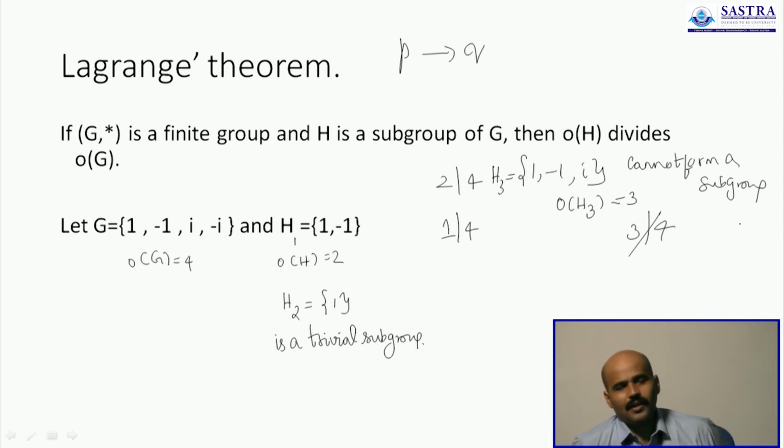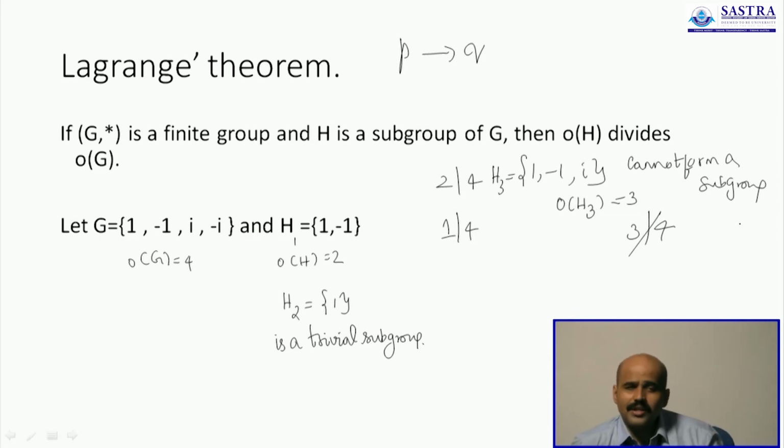Whenever a subset forms a subgroup, the number of elements in the subset will divide the number of elements in the entire group. They will be factors and multiples. That's how they are related. But the converse is not true. You know that. We've already discussed this before.